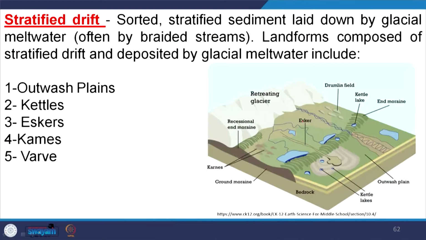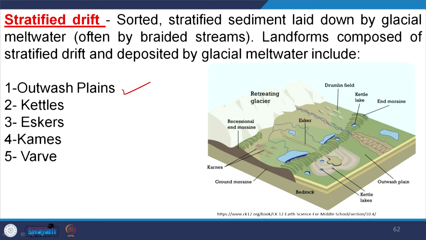Then all these things we are discussing, either moraine or drumlin or glacial erratics, we are talking about unstratified deposit. There is no stratification. However, here we will talk about stratified deposit. Stratified means there is proper arrangement, proper layering, but here there is no layering, there are erosional topographies. So, stratified drift is sorted, stratified sediment laid down by glacier meltwater, often by braided streams. Landforms composed of stratified drift and deposited by the glacier meltwater include outwash plains that we have discussed about.